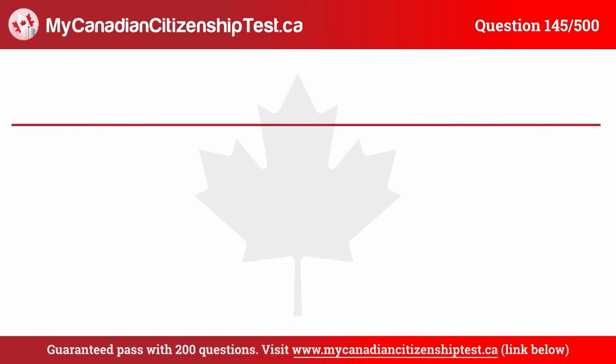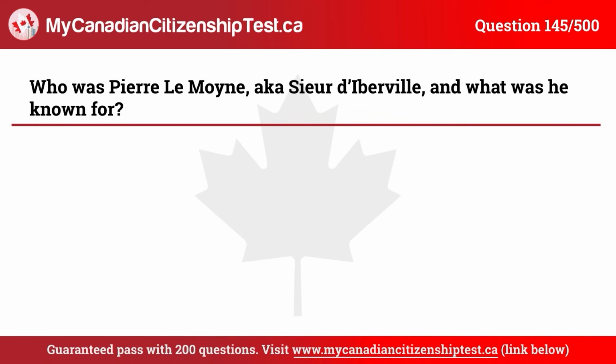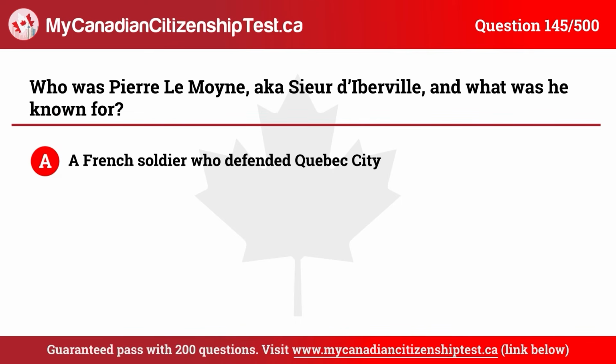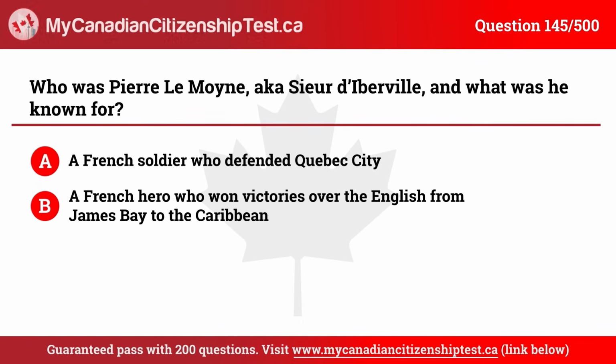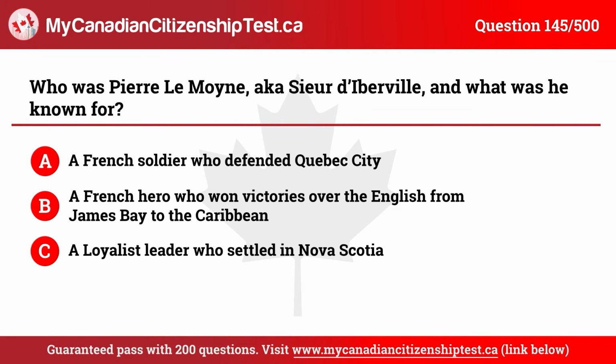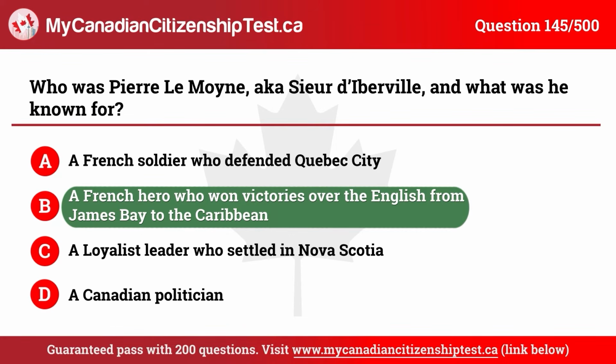Question 145. Who was Pierre Le Moyne, also known as Sieur d'Iberville, and what was he known for? A. A French soldier who defended Quebec City. B. A French hero who won victories over the English from James Bay to the Caribbean. C. A Loyalist leader who settled in Nova Scotia. D. A Canadian politician. The correct answer is B. A French hero who won victories over the English from James Bay to the Caribbean.